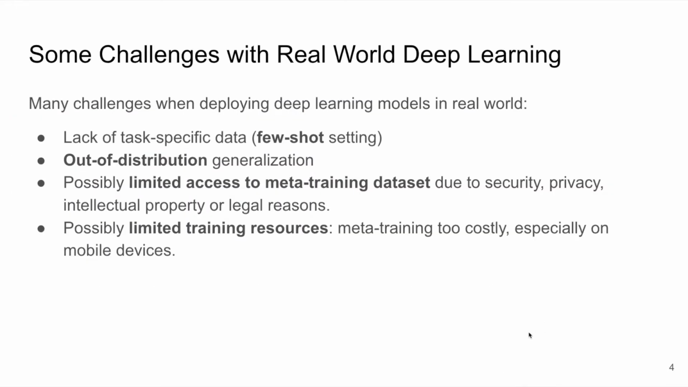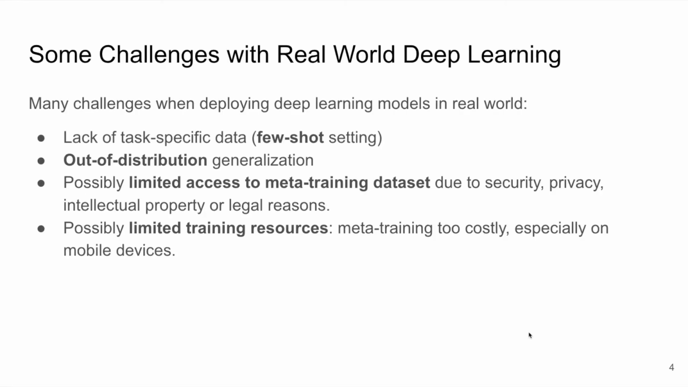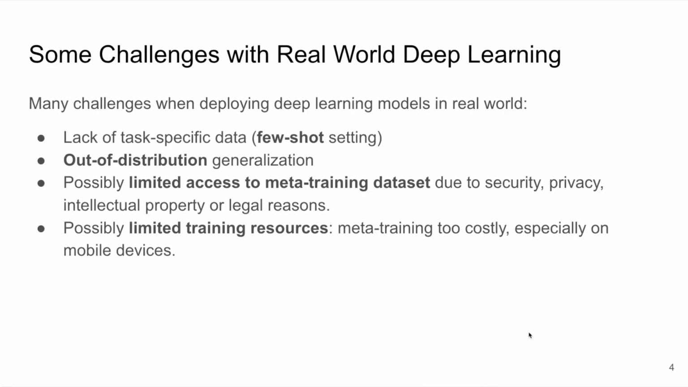There are many challenges with using deep learning in the real world. For instance, we might not always have enough task-specific data, so we consider the few-shot setting. We might need more out-of-distribution generalization, and we might have limited access to the meta-training dataset due to security, privacy, intellectual property, or legal reasons. We might also just have limited training resources, especially on a mobile device. Meta-training might be too costly.